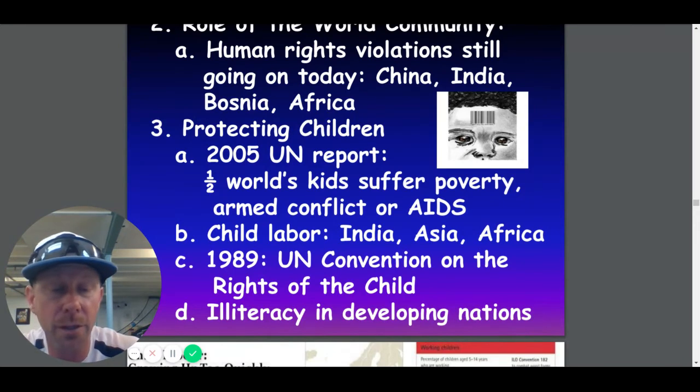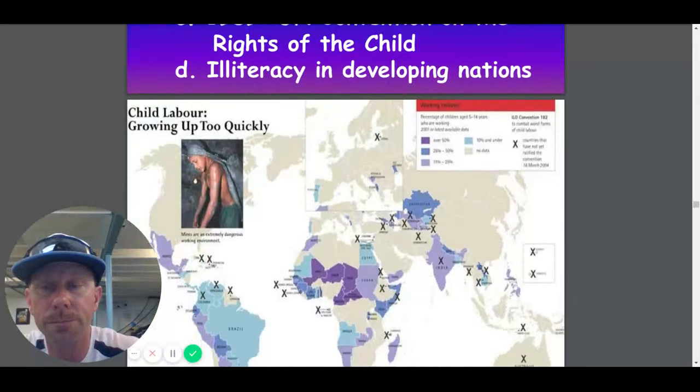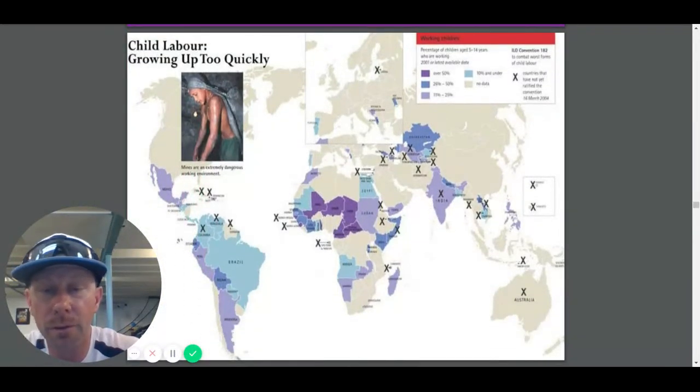We see illiteracy in developing nations as a big issue. Kids can't read in certain countries. In the developing world, they go to work and they don't go to school. And here's a map of places where there's serious issues with working children.